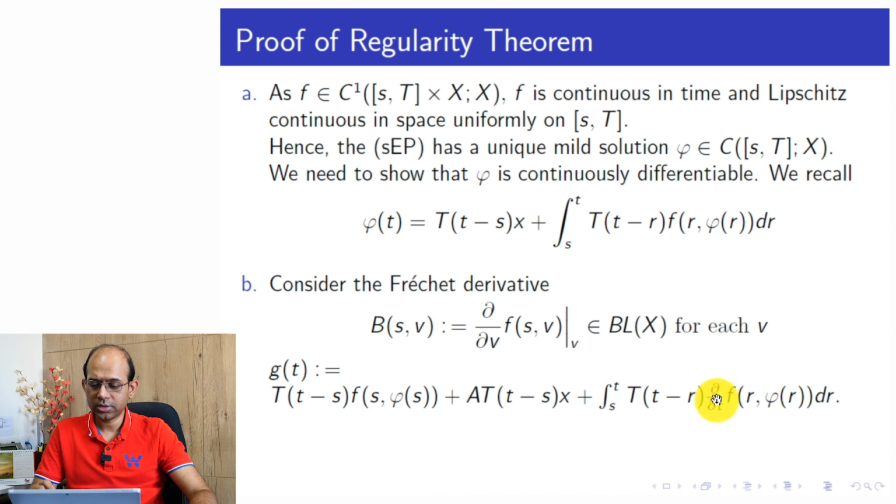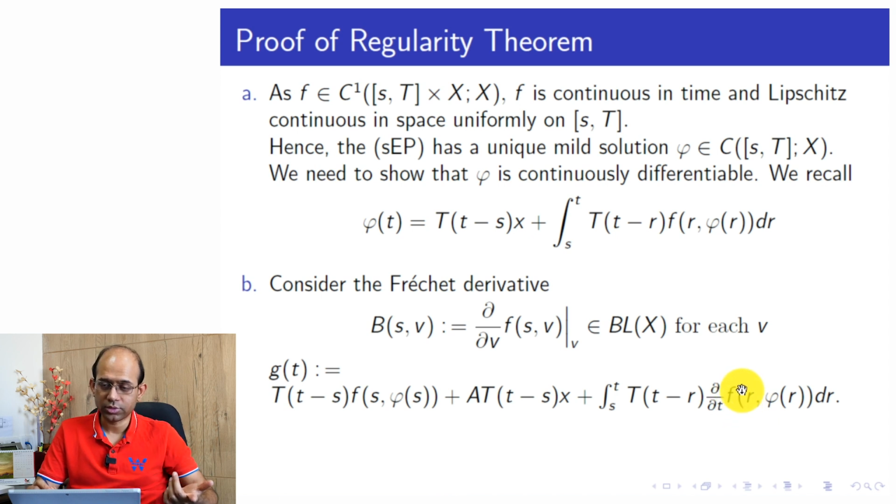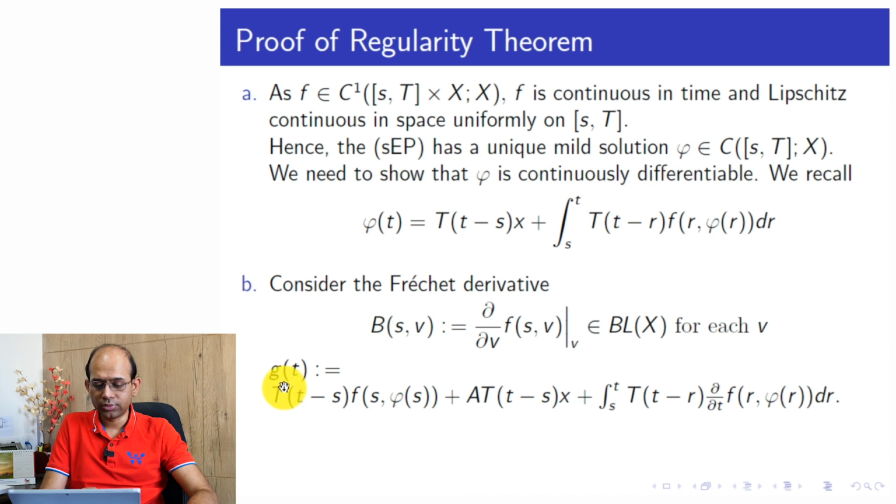So what does it mean? That means del L t f of something is basically the partial derivative of f with respect to the first variable. Whenever I want to take the derivative with respect to the second variable, we write down del Lv. When we would like to write down the derivative of f with respect to the first variable, we write down del Lt. So this is the form of g t.